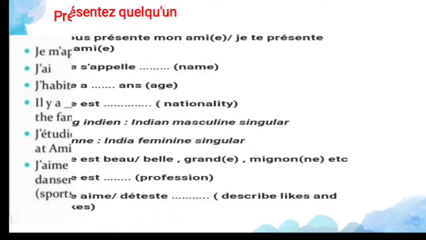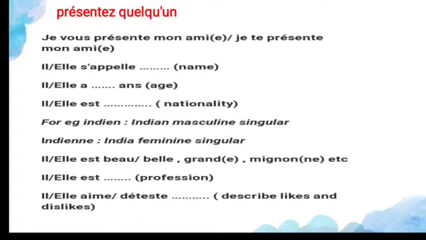Let's move to the second, présentez quelqu'un. How do you introduce someone in French? Je vous présente mon ami, I am introducing my friend. Je te présente mon ami. You can use this also and that also. Je vous présente is used for formal conversation, and je te présente mon ami is for informal conversation. Then il s'appelle, il or elle, whether it's a boyfriend or a girlfriend.